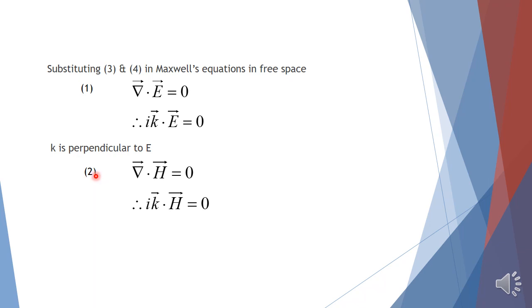Similarly, the second equation is del dot H equals 0. Once again, del is i k, so i k dot H equals 0. This proves that k is perpendicular to H.